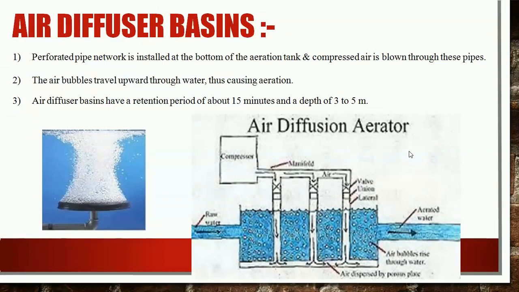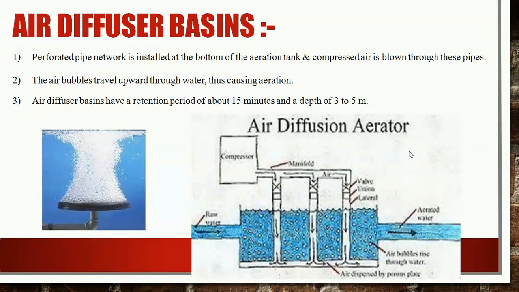The air diffuser basins have a retention period of about 15 minutes and a depth of about 3 to 5 meters. Alternatively, compressed air may be injected into the flow of water in a pipe, or air at atmospheric pressure may be drawn in the pipe where a constriction, such as the throat of a venturi tube, reduces the water pressure below atmospheric pressure.